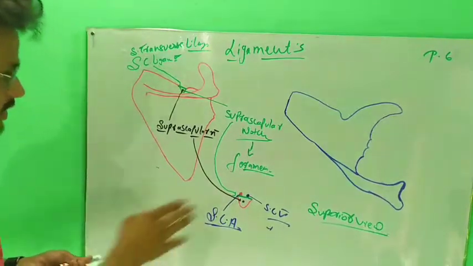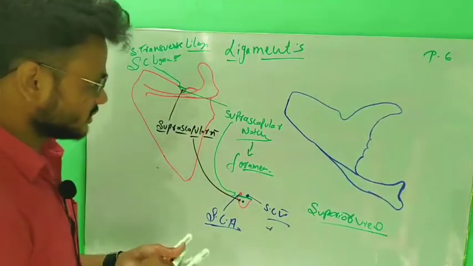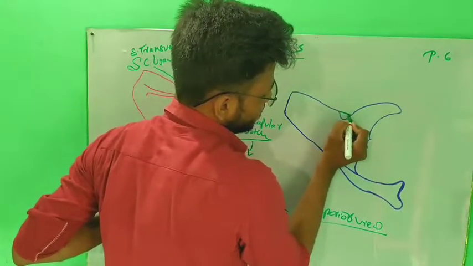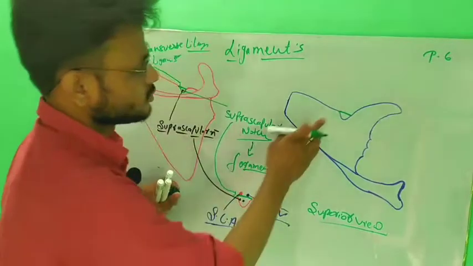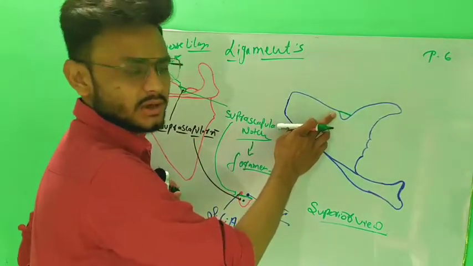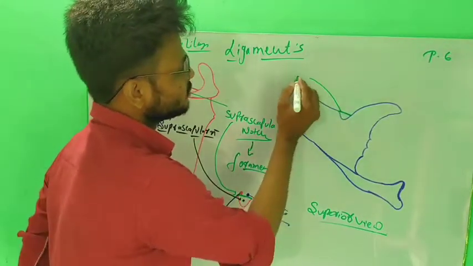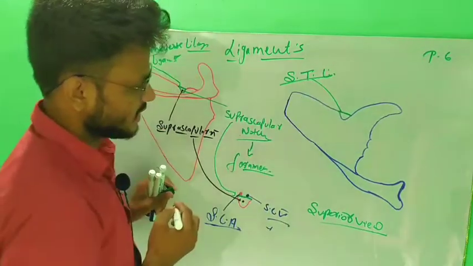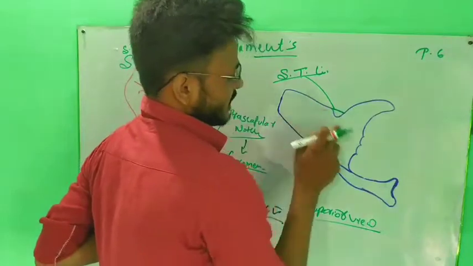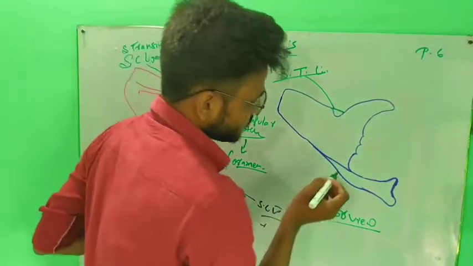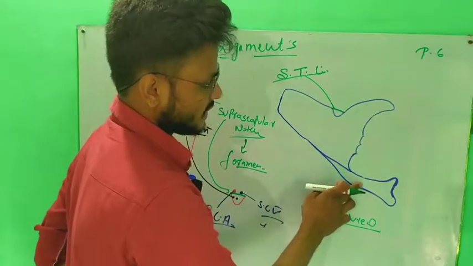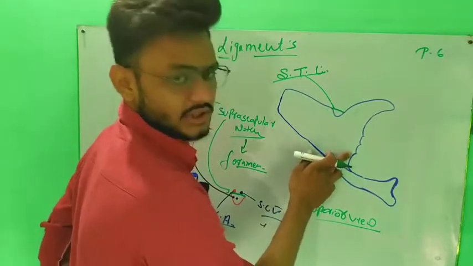Now, this is the superior view, and on the superior view, this is a ligament called the suprascapular ligament, or superior transverse ligament. Now, the other ligament is attached in between the spinous process of the scapula and the glenoid cavity.